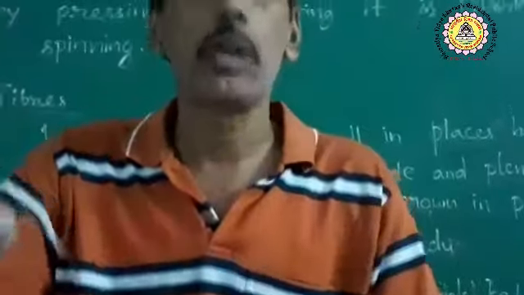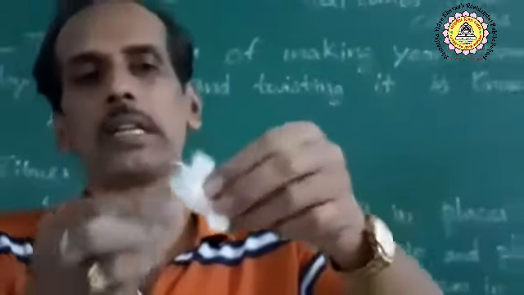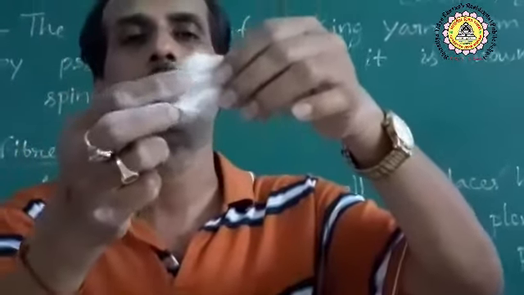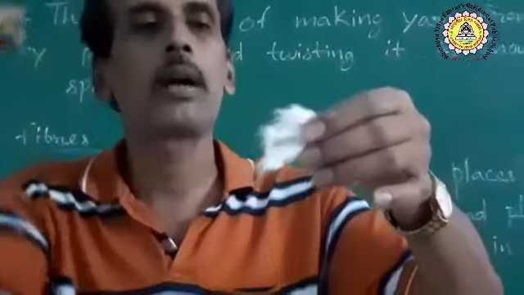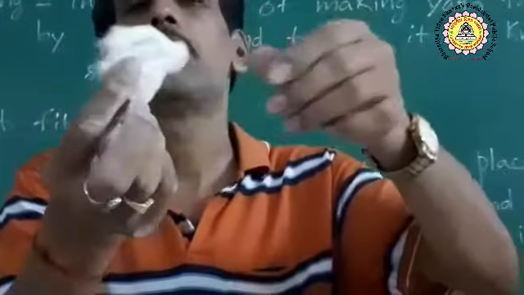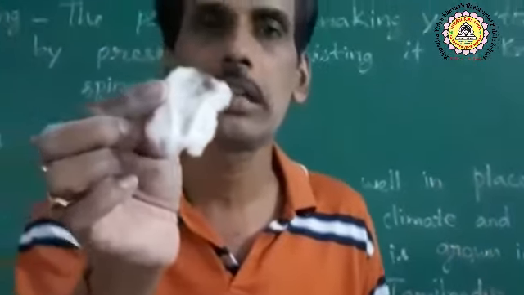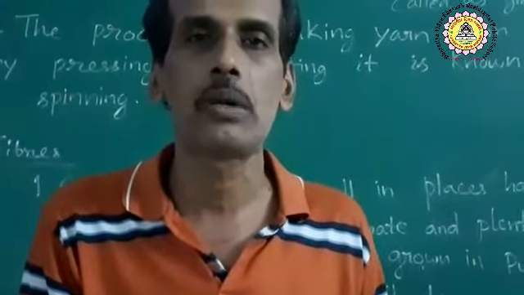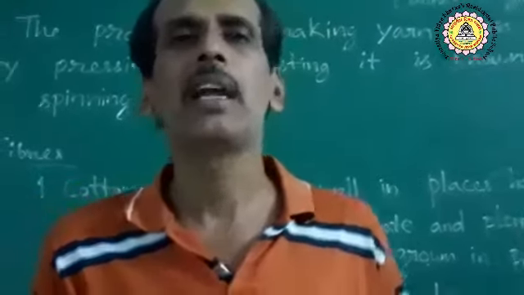In fact, how do we get these cotton fibers? From the cotton seed, these cotton fibers are separated by using a steel comb, just like how we comb our hair. In a similar manner, from cotton seeds, these cotton fibers are separated by using a steel comb called a gin, and the process is known as ginning. So I have written the definition of both ginning and spinning.